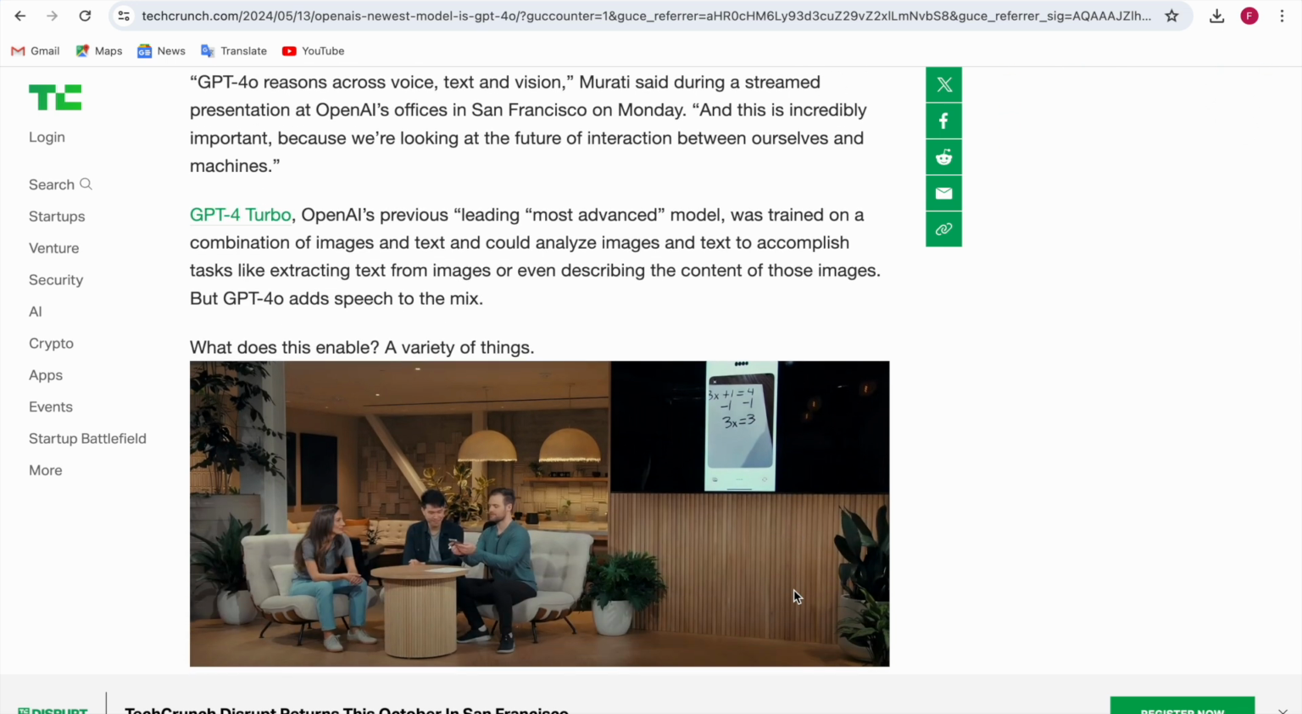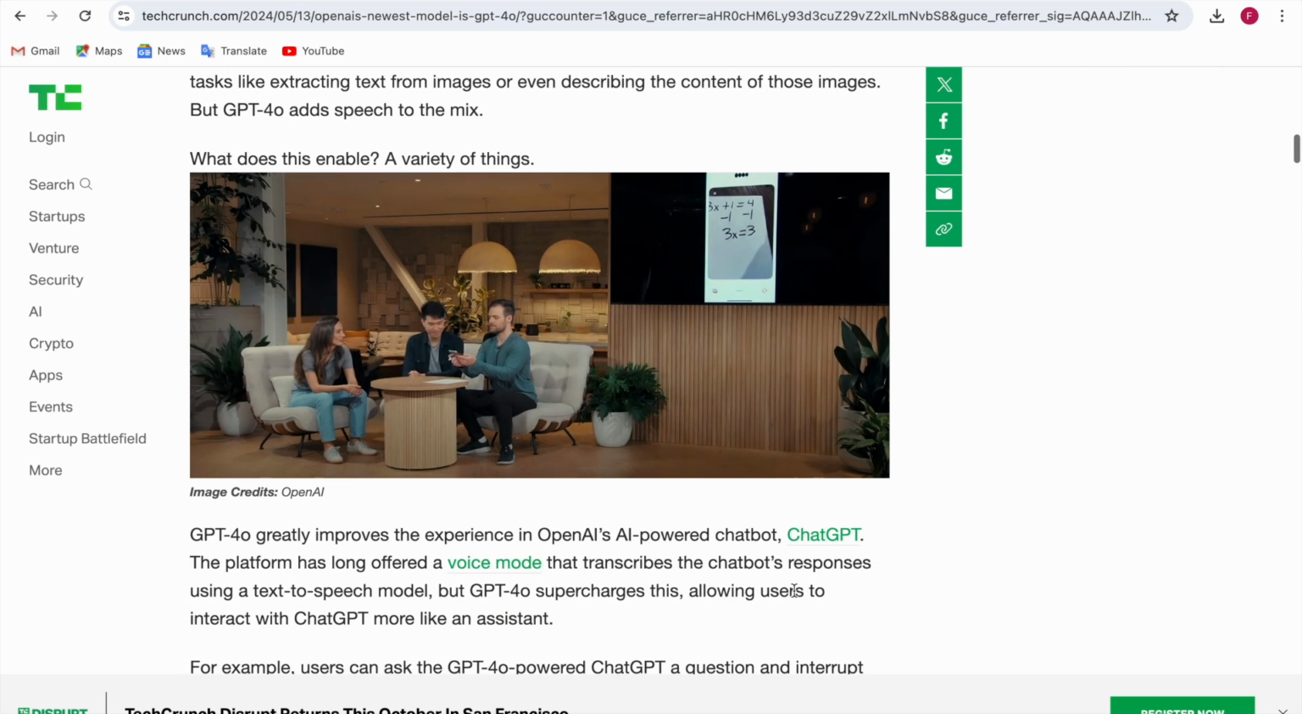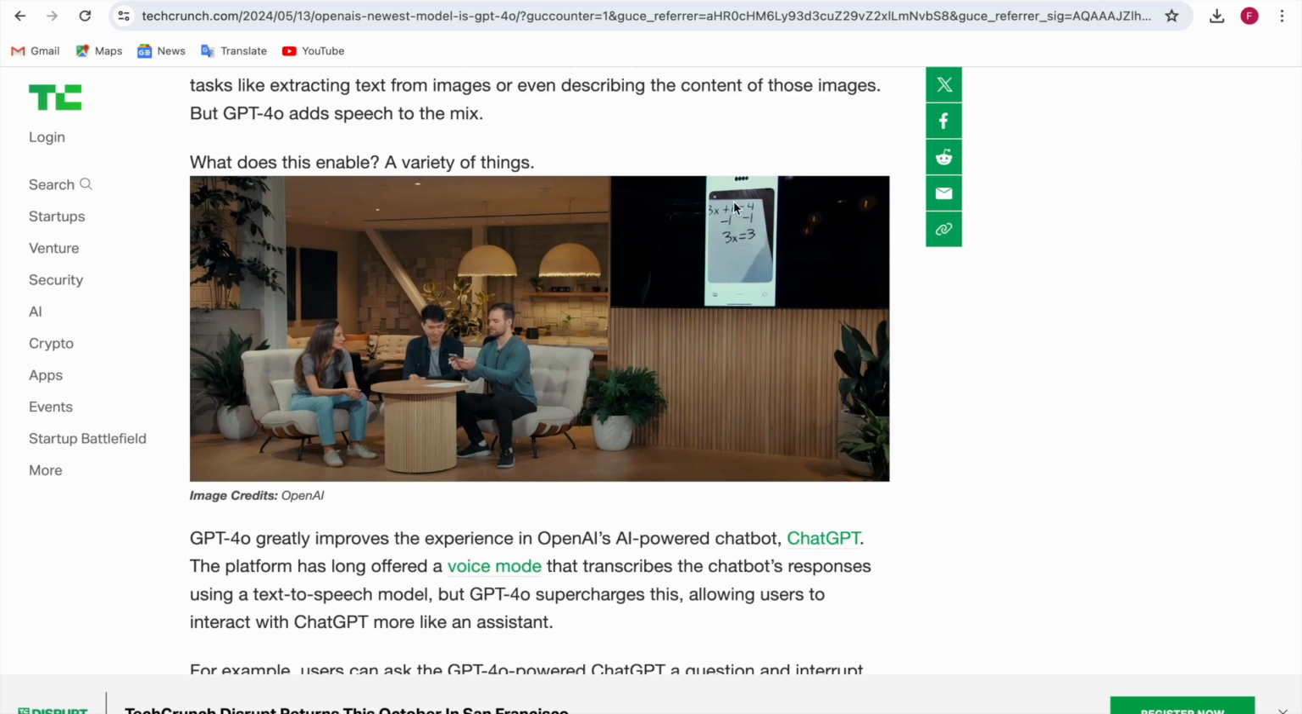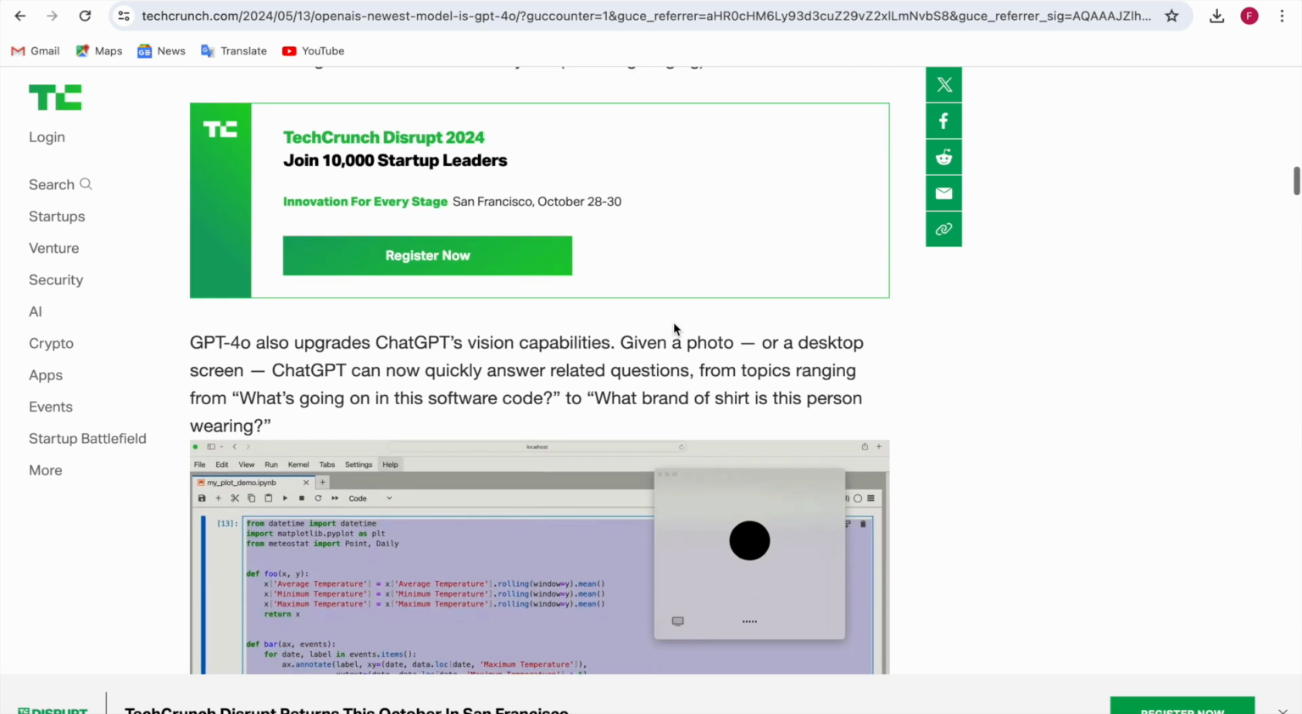For example, algebra. It also showed, through images, like you can see here, it is showing the algebra, so it can do that also. Even on the desktop, ChatGPT can solve equations. Now let me tell you more stuff.